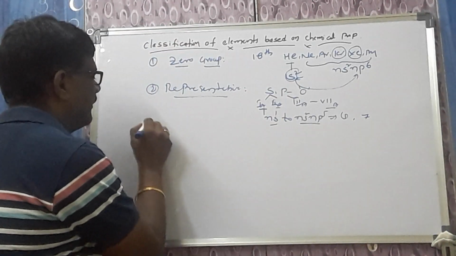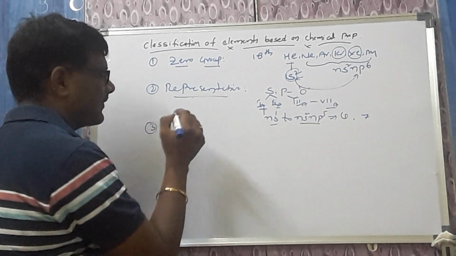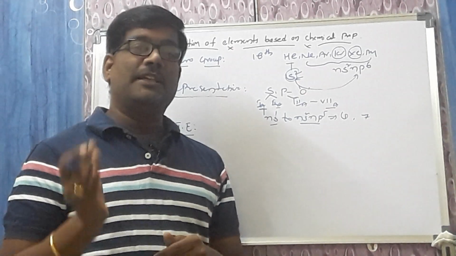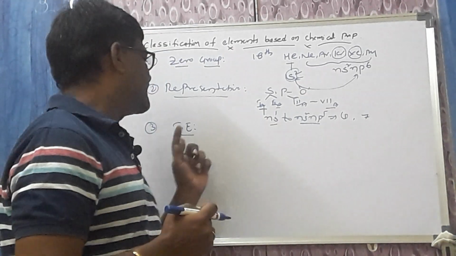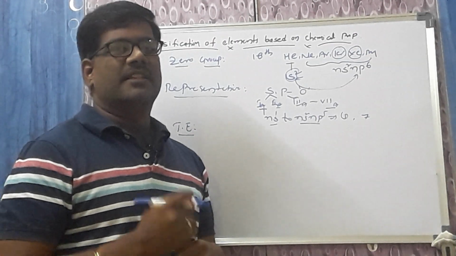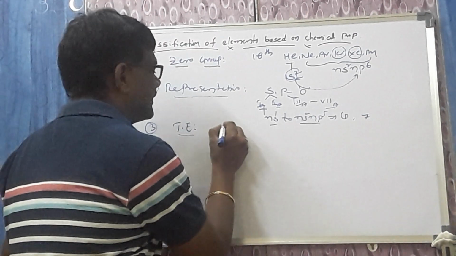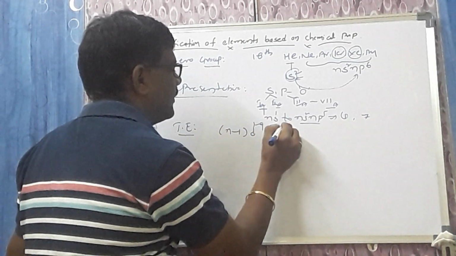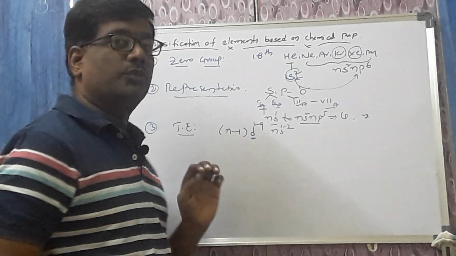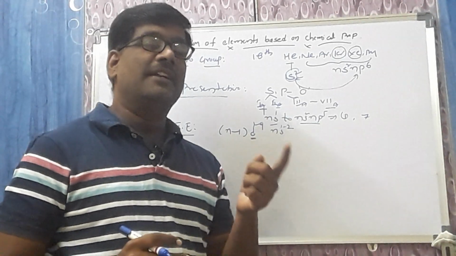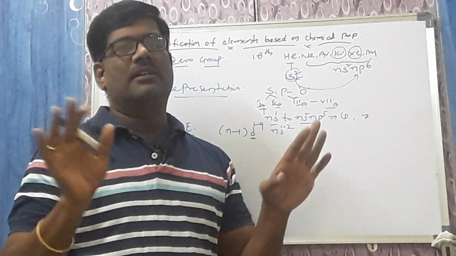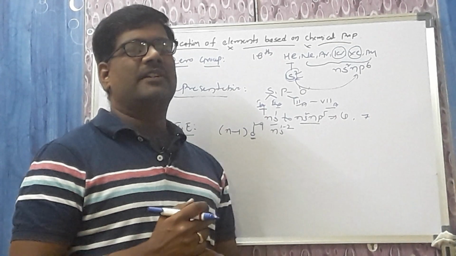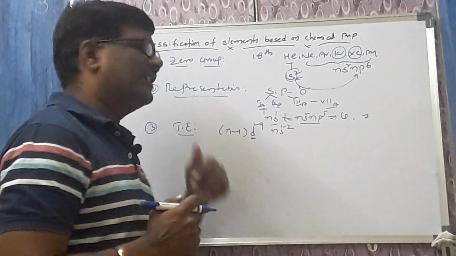Number 3, transition elements. Which elements are called transition elements? The elements which consist of an incomplete d configuration are called transition elements. The valency electronic configuration of the transition elements is (n-1)d1-9 ns1-2. So they have only d1 to d9. If an element has d10, it is called a d block element, not a transition element. A transition element must have an incomplete d configuration. Those elements are said to be transition elements.